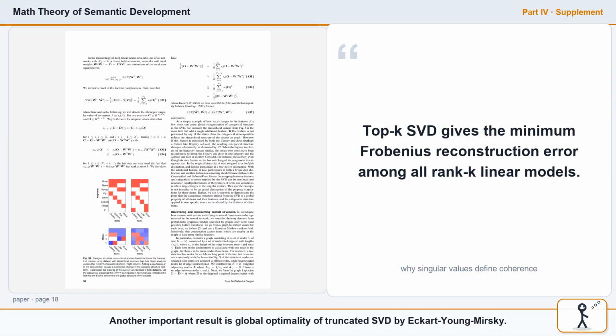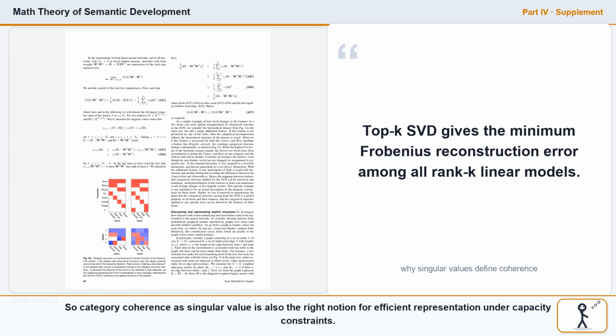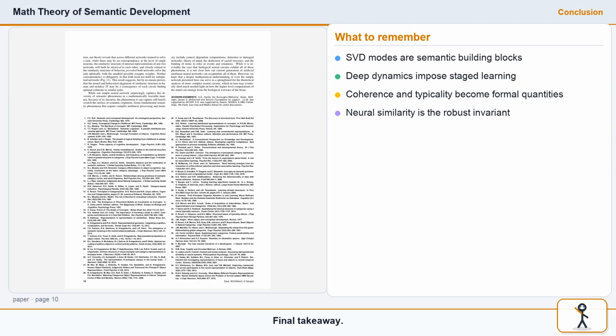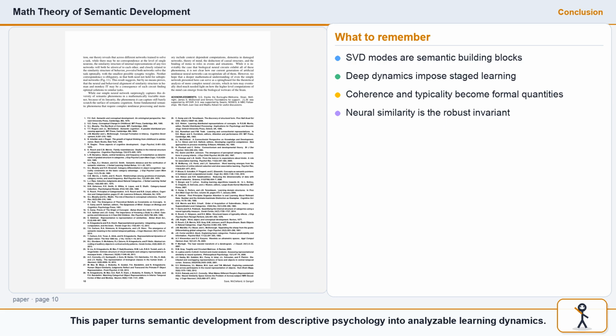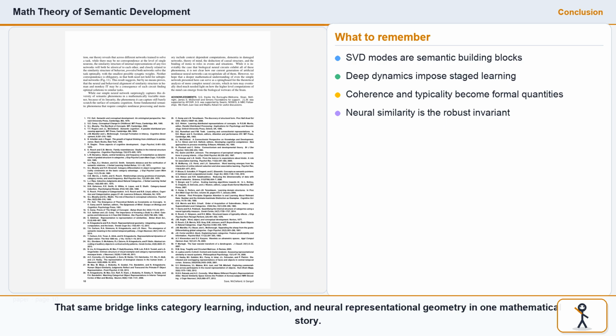Another important result is global optimality of truncated SVD by Eckart-Young-Mirsky. Among all rank K linear maps, top K singular modes minimize reconstruction error. So category coherence as singular value is also the right notion for efficient representation under capacity constraints. Final takeaway: this paper turns semantic development from descriptive psychology into analyzable learning dynamics. The key bridge is spectral structure of experience interacting with deep nonlinear learning trajectories. That same bridge links category learning, induction, and neural representational geometry in one mathematical story.